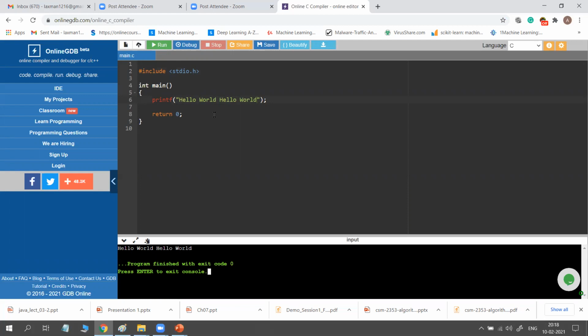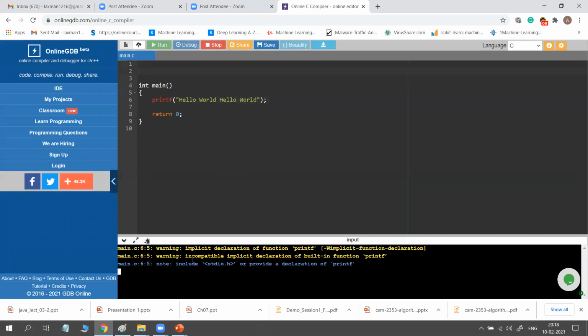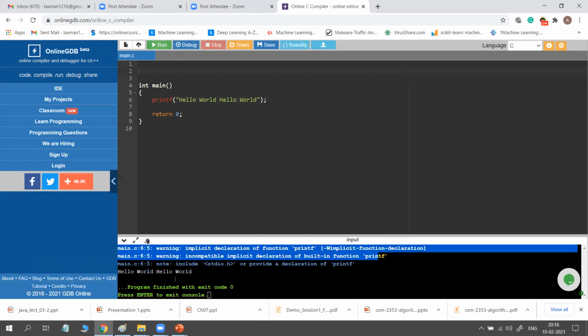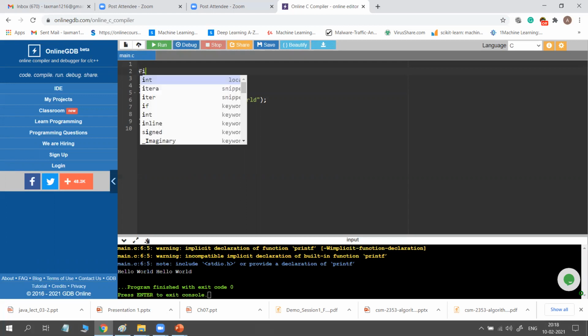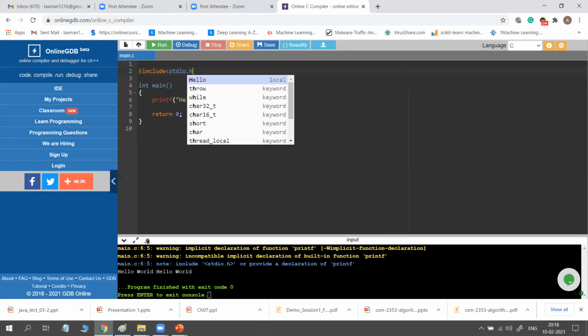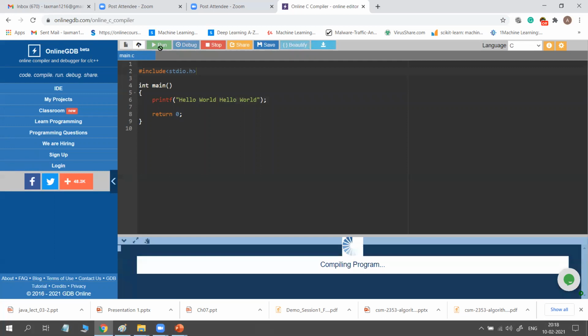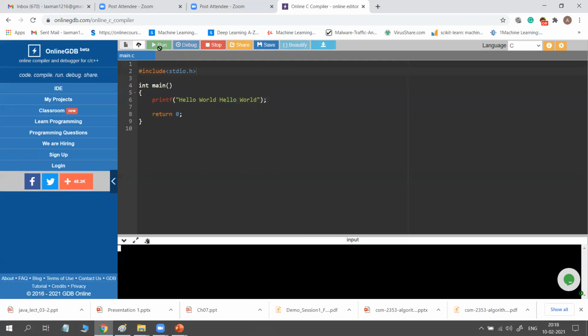So of course, output screen. So if I remove this header file and run it, what happens? See, it shows error. So errors are shown, warnings are shown, but even though it is displayed, it already told you, so please use this stdio.h. So I am adding this include stdio.h. Okay, so without getting any errors, if you want to see the output, just add that header file.